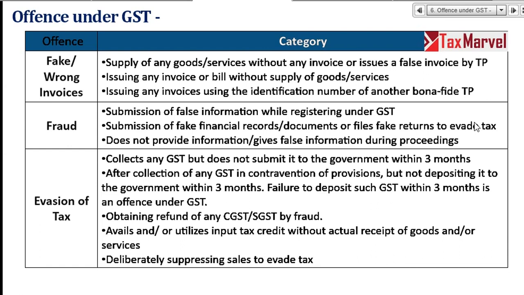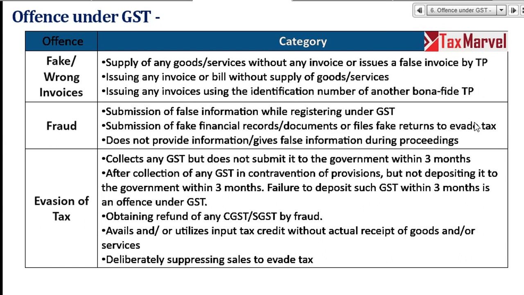It means if I am issuing a fake invoice, I have done a crime. Similarly, because of my invoice, if the other party without receiving the goods has taken the input credit, it is also an offense. So both the parties are committing offenses. The issuer is also doing an offense, the recipient is also doing an offense.